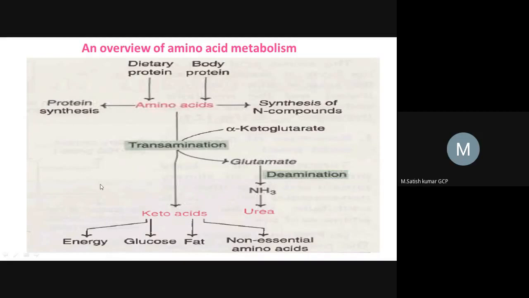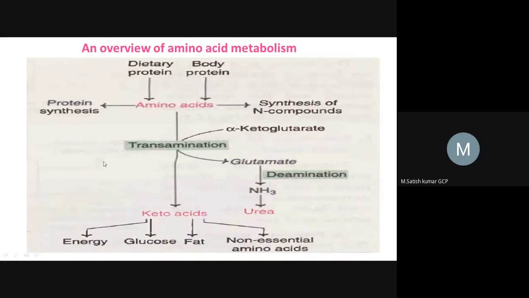Okay, lysine, threonine, proline, and hydroxyproline. These are the four important amino acids which are not involved in the transamination process, which do not transfer the amine group, and which do not convert into keto acids. So those are the exceptional amino acids.